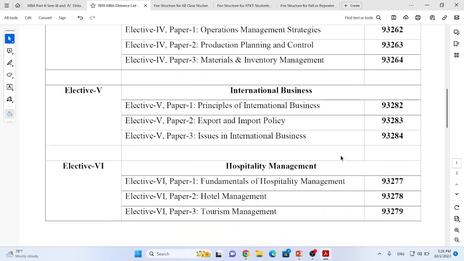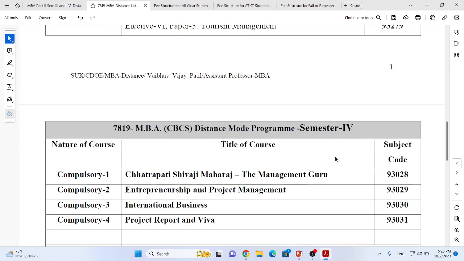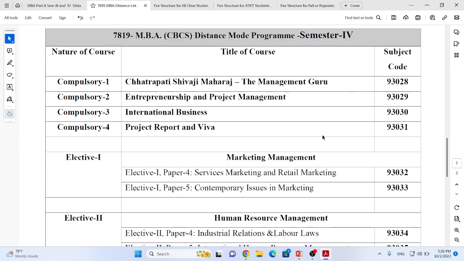Similarly, let's have a short glance over the semester 4 subjects. Here, out of 8 subjects, 4 subjects are compulsory. Which are those? Chhatrapati Shivaji Maharaj, the management guru, entrepreneurship and project management, international business, and last is project report and viva. For this, 50% is for your internal marks and 50% marks are for your external evaluation for the project report and viva.